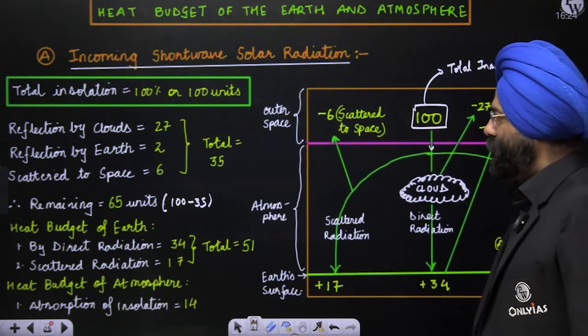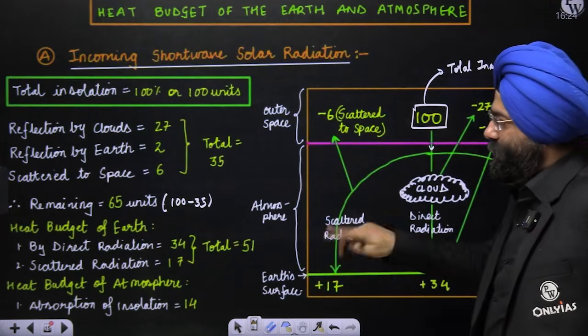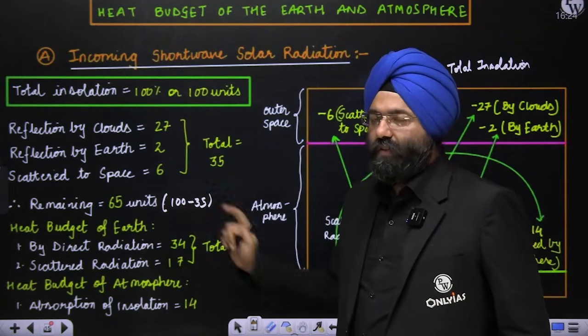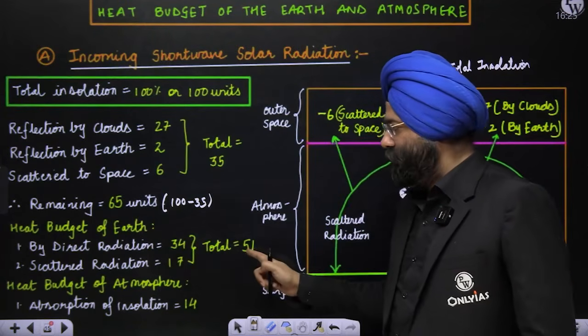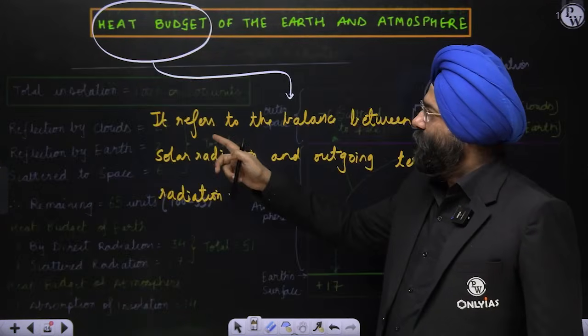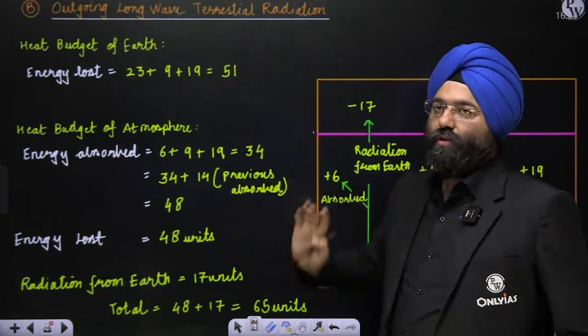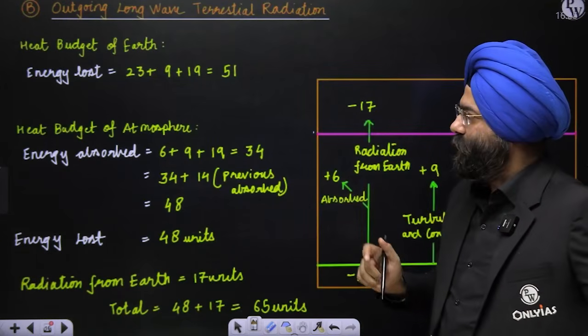Clear? Now, please understand this. In the previous slide, the amount of energy that was received by Earth was also 51. Now, lost is also 51 over here. Clear? Now, let's see further.